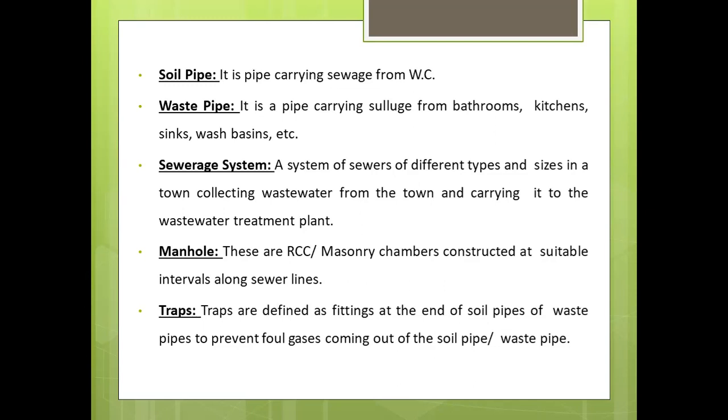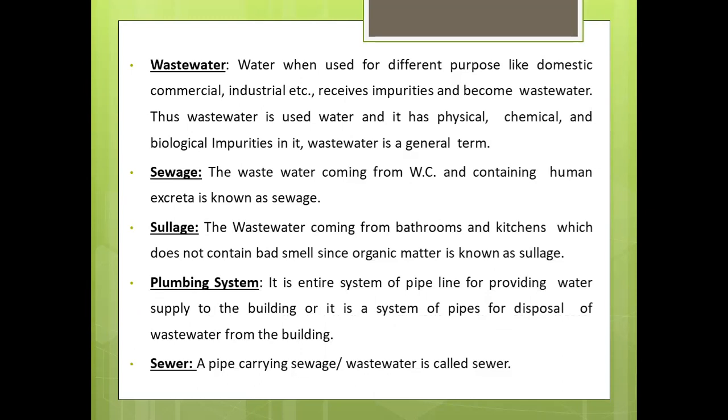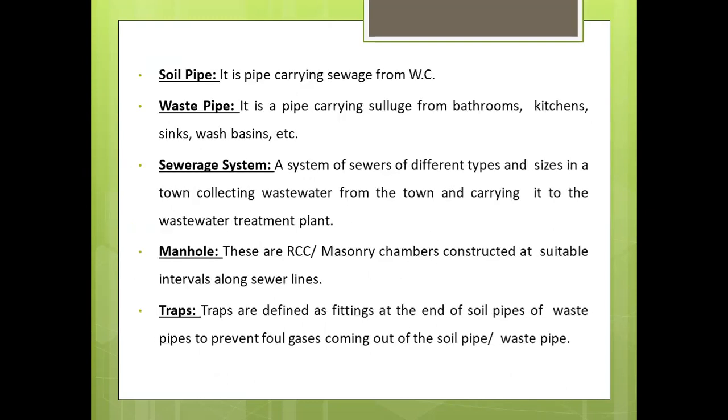Right. So here are three types of pipe. A sewer is mainly a pipe which is carrying sewage or wastewater. A soil pipe is a pipe carrying sewage from the water closet, and a waste pipe is carrying sullage from bathrooms, kitchens, sinks, wash basins, etc. Next is a sewerage system. A system of sewers of different types and sizes in a town, collecting wastewater from the town and carrying it to the wastewater treatment plant. This whole system is known as a sewerage system, right?